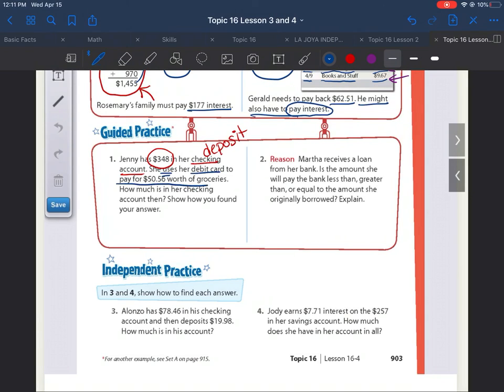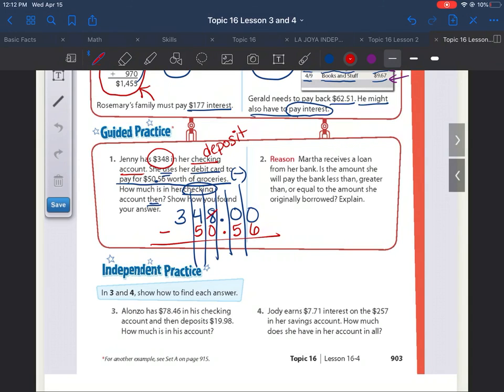Now notice the words uses her debit card to pay for groceries. Since she's using that money, we're going to make a withdrawal. When we withdraw, we're going to subtract. How much does she have in her checking account then? So she has $348. I have a decimal, so I'm going to say 0.00. How much did she spend? She spent $50.56.